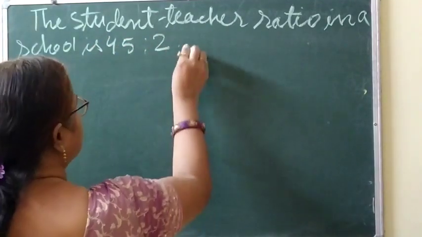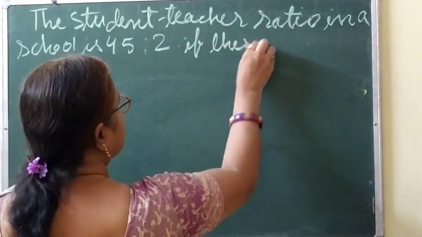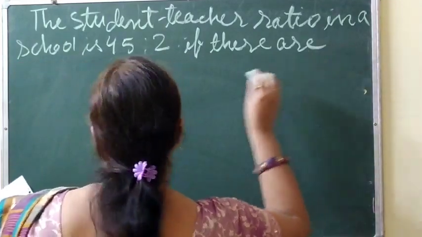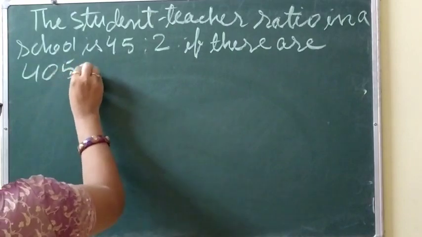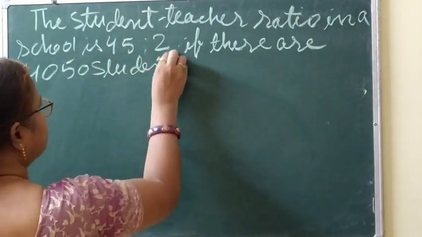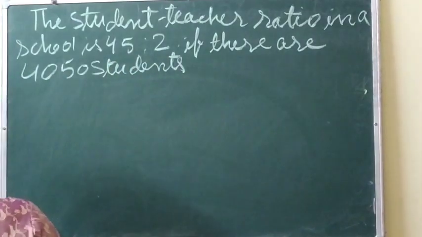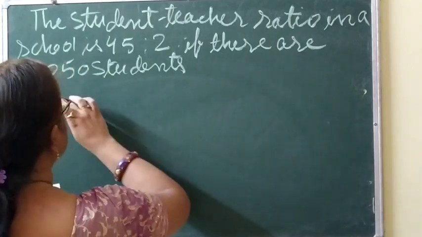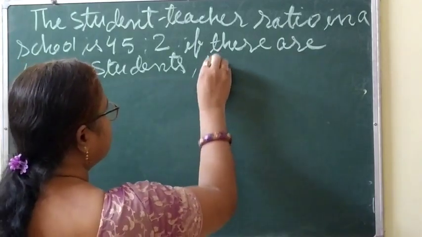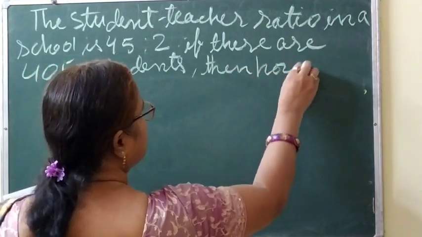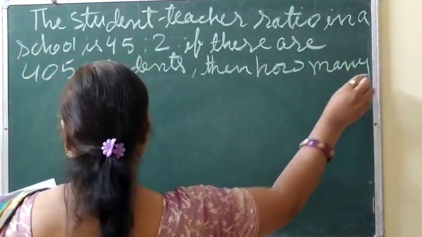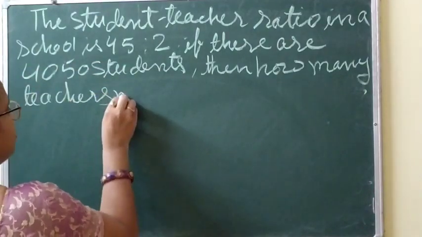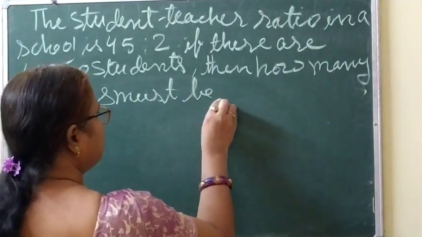If there are 4,050 students, okay, 4,050 students in the school, how many teachers must be there? If there are 4,050 students, then how many teachers must be there?